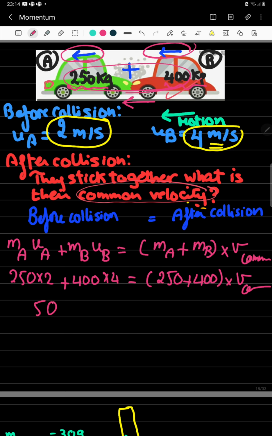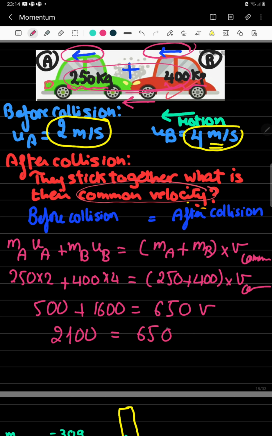So 500 plus 1600 equal 650 V. 2100 equal 650 V. Our final velocity is equal to 2100 over 650, which equals 3.2 meters per second. But this means that after collision, they will move together with a velocity of 3.2 meters per second.